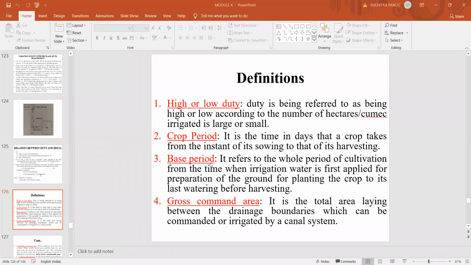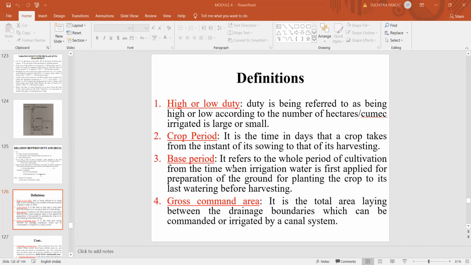Next is base period. It refers to the whole period of cultivation from the time when irrigation water is first applied for preparation of the land for planting the crop to its last watering before harvesting. Here the entire period of cultivation is taken into consideration.